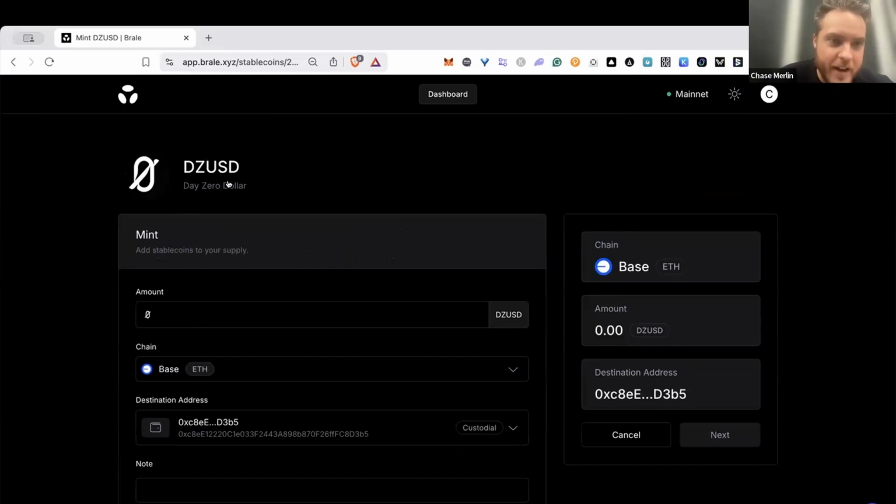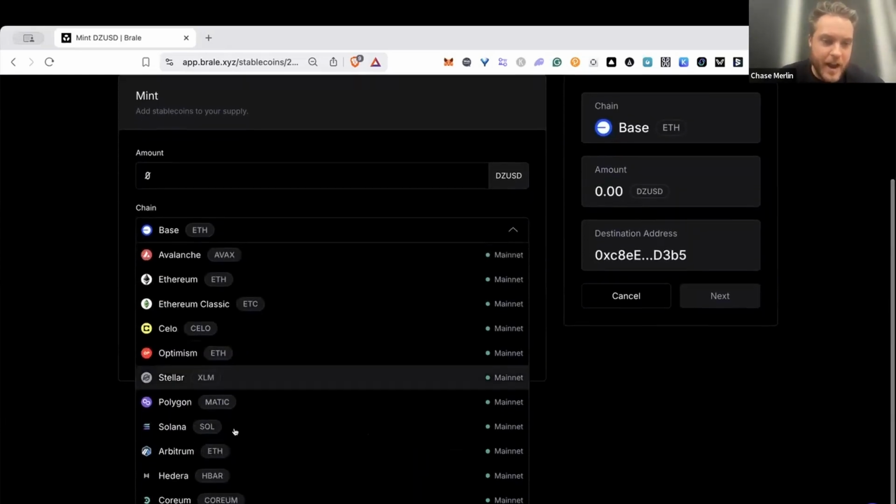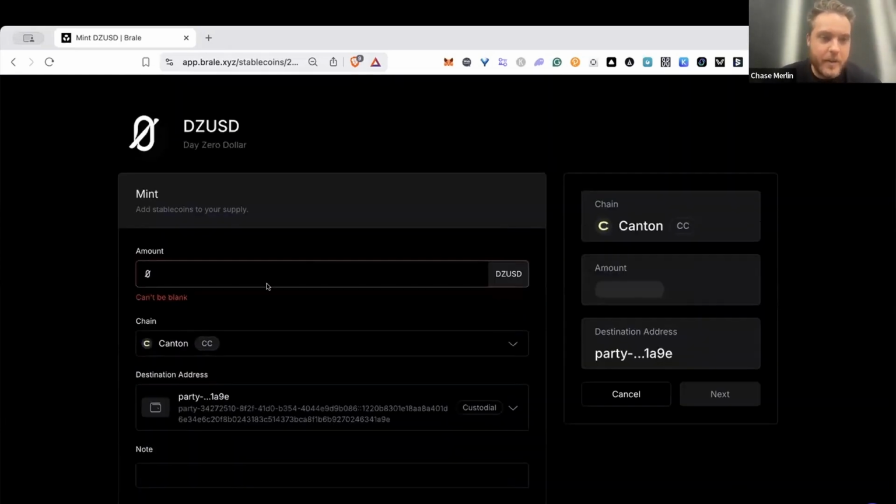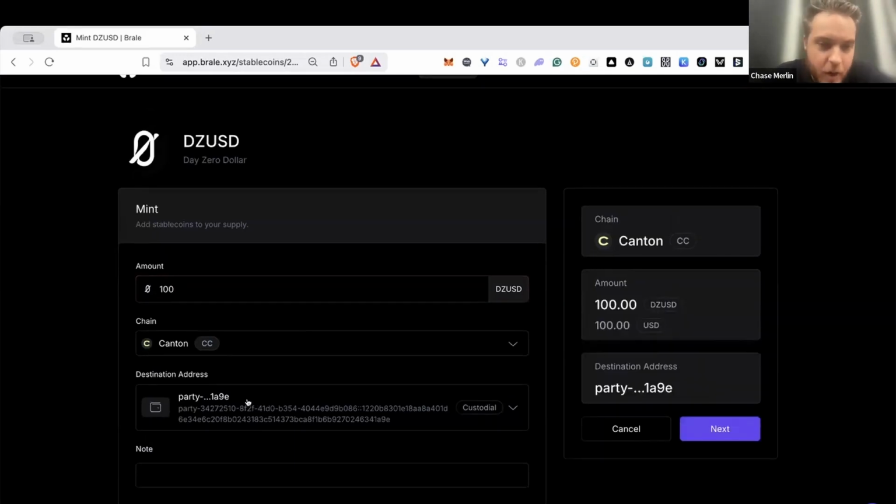We already have our branding and our logo for DZUSD. Now we're going to issue this in a private form on Canton. We're going to mint this directly to our party ID. This is essentially a custodial wallet at Brale, so there's no need to run your own validator or any other infrastructure here. This is all spun up in the background by Brale.